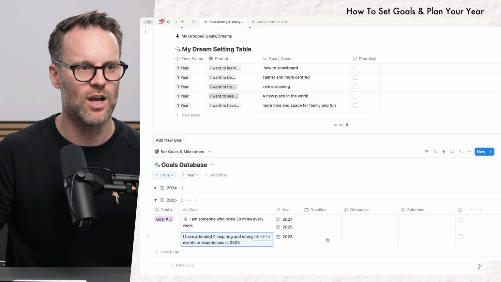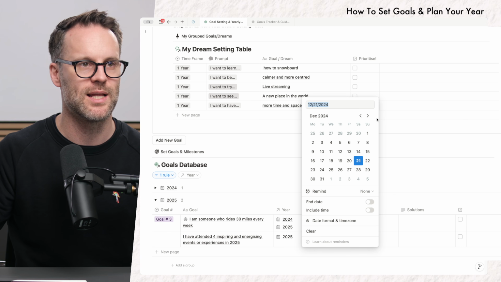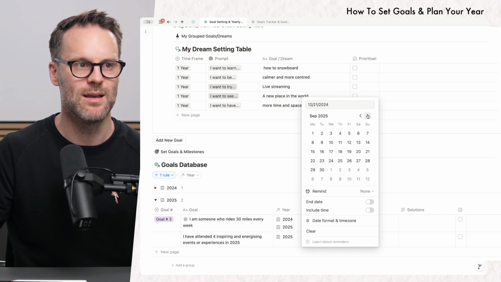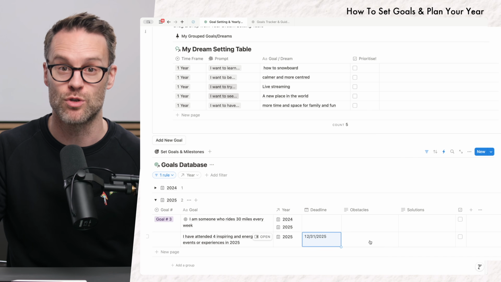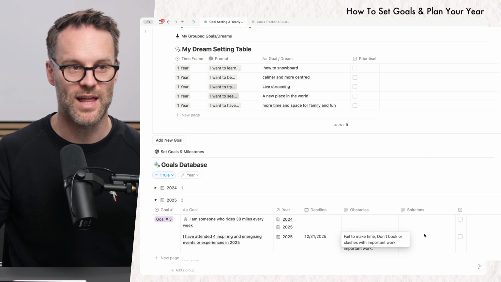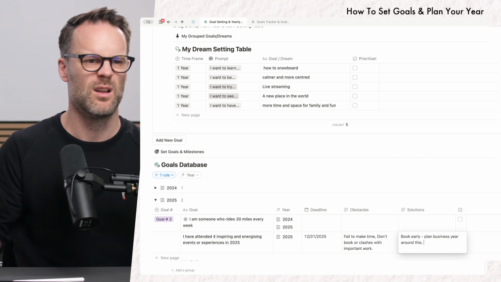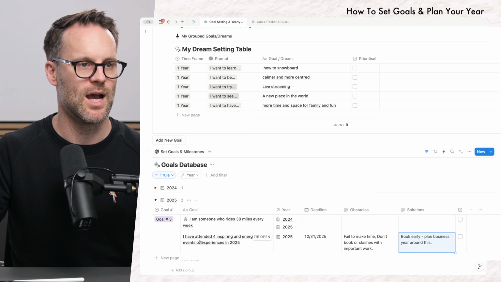I can set a deadline for when I want that to happen. So let's say that has to be done by end of the year. There you go. And I can then also write any obstacles or solutions that might come up. Something like that. And then you can put in solutions. You get the idea. Yeah, that's listed in.